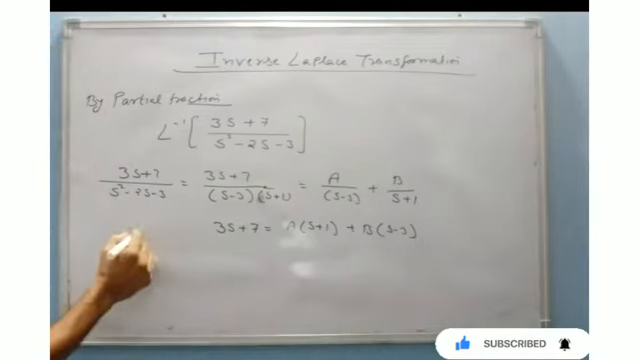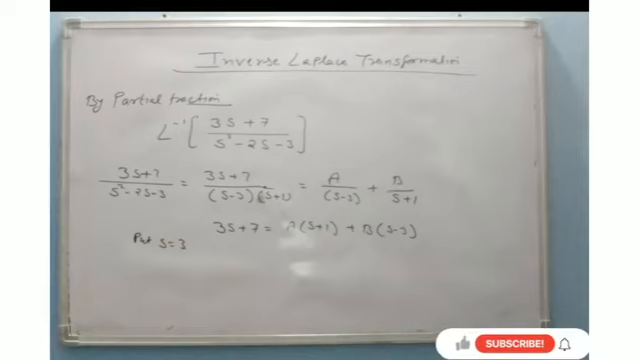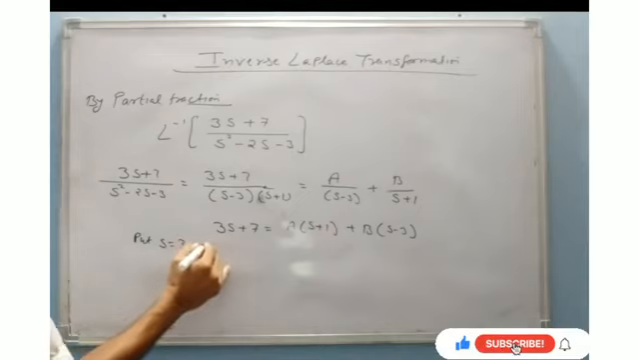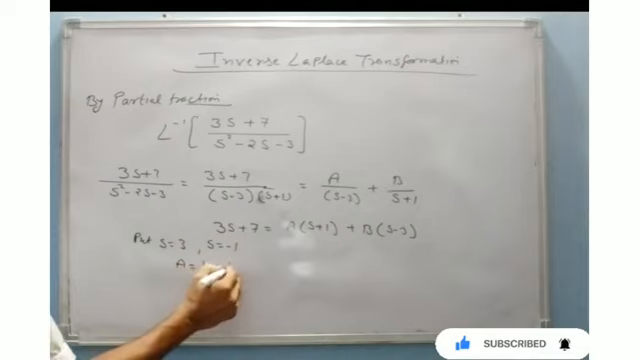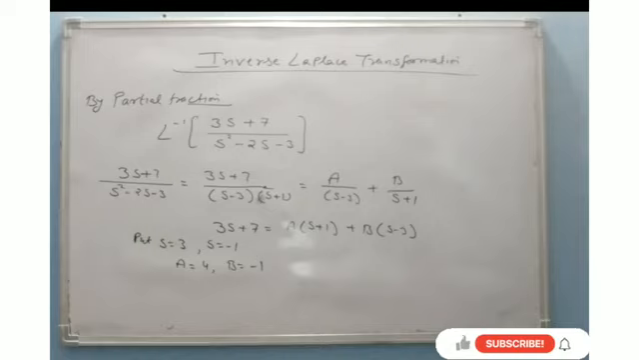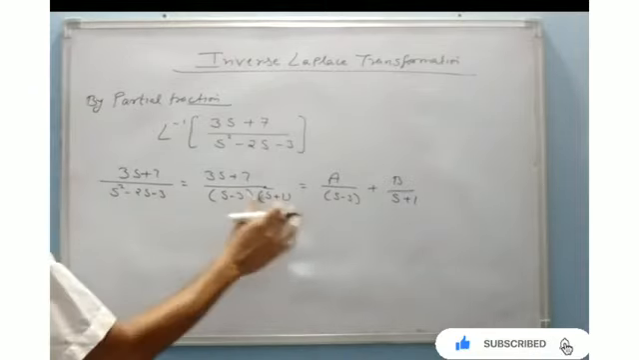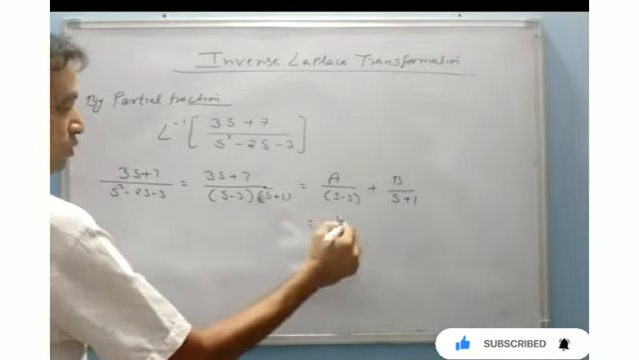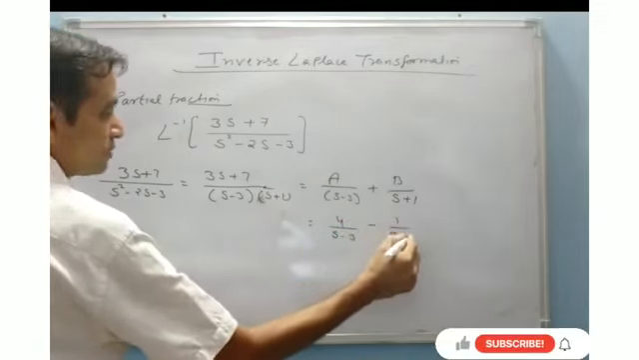By putting s equals to 3, I will get A equals 4. By putting s equals to 3 and s equals to minus 1, I will get A equals 4 and B equals to minus 1. You can do it easily. So I can say 3s plus 7 upon the denominator will become 4 upon s minus 3 minus 1 upon s plus 1.